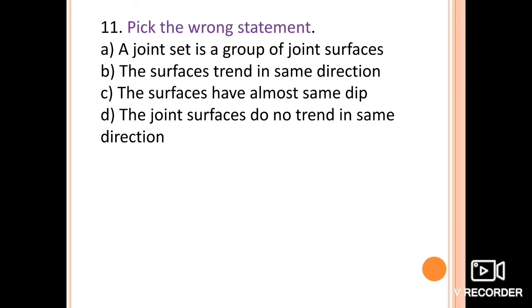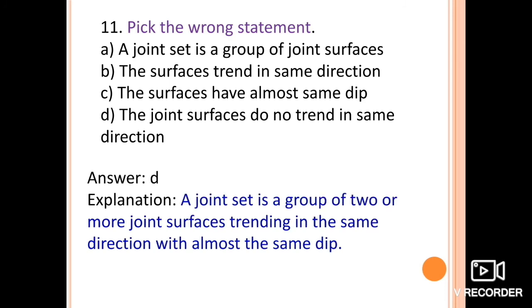You have to pick the one which is wrong. So we must go for the right ones, because if we know the right statements, obviously we will be able to understand which one is the wrong statement.